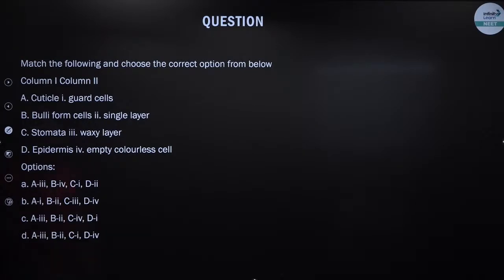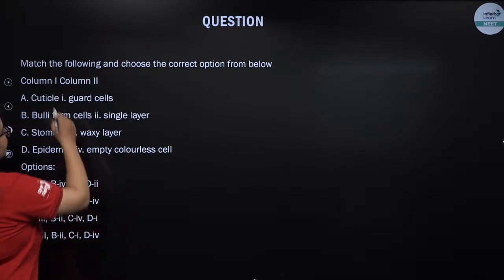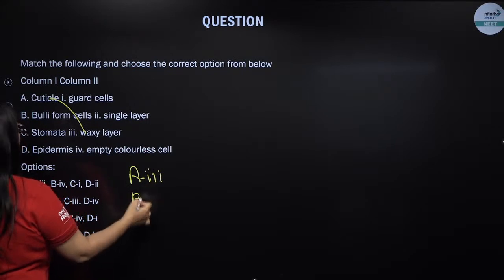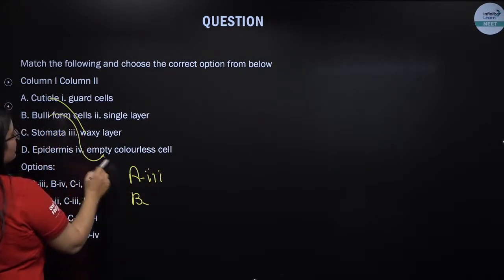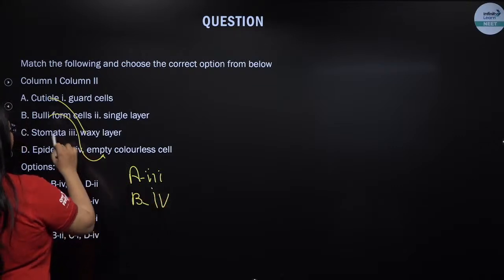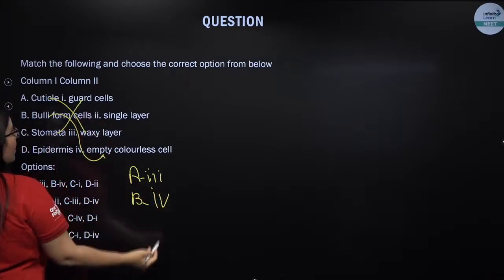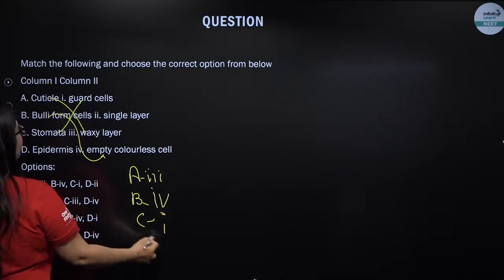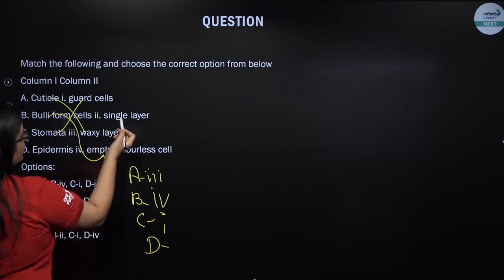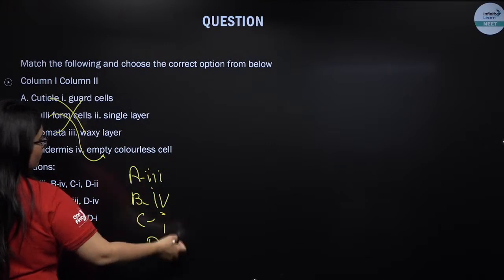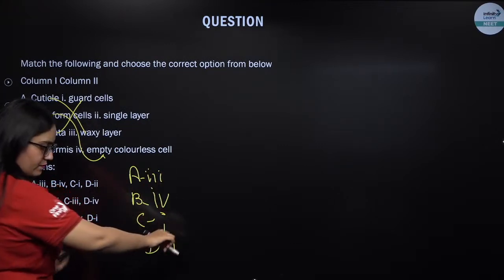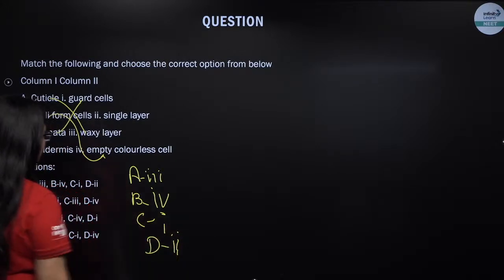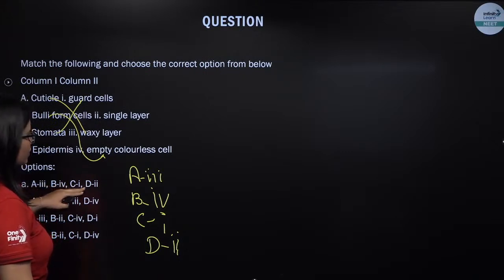Okay, then let me help you out. Cuticle is a waxy layer, so A goes with 3. Bulliform cells are the empty colorless cells. I will explain the function as well. Stomata, in them guard cells are present, so C goes with 1. And D, epidermis. Epidermis is a single layer present in the plant parts. So A goes with 3, B goes with 4, C goes with 1 and D goes with 2.